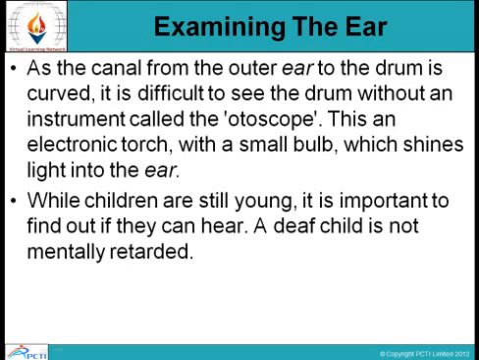While children are still young, it is important to find out if they can hear or not. A deaf child is not mentally retarded. She is as intelligent as any other child and can learn to speak very well if the right help to improve her hearing is given.